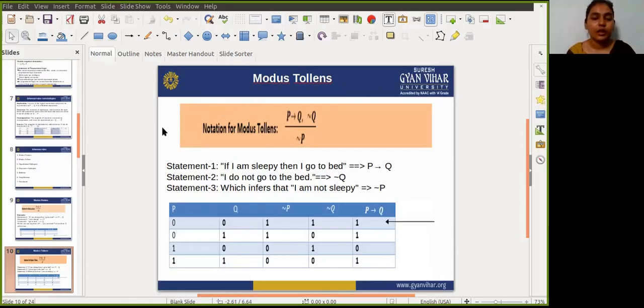It can be written as P implies Q, and not Q, so the conclusion will definitely be not P.